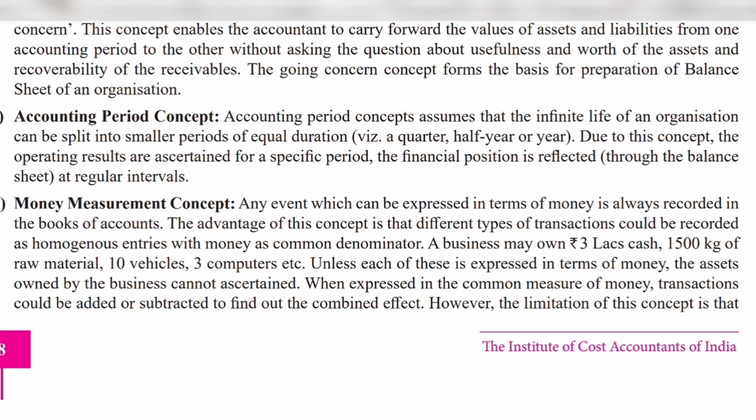Okay, you shouldn't write about TV shows and all when you're answering this question in your exam paper. Fine. Fourth concept is money measurement concept. Imagine everything in the business world as coins or notes. If we can't express it in money terms, we don't record it, right? So even if the business owns cars, computers, or raw materials, we convert them into money values. But remember, this concept has limits. It doesn't consider real value changes due to inflation or exchange rates. Okay, so this is about money measurement concept. We'll be measuring almost everything in money terms, but we have to remember that this concept has limits. Not everything can be valued in money.